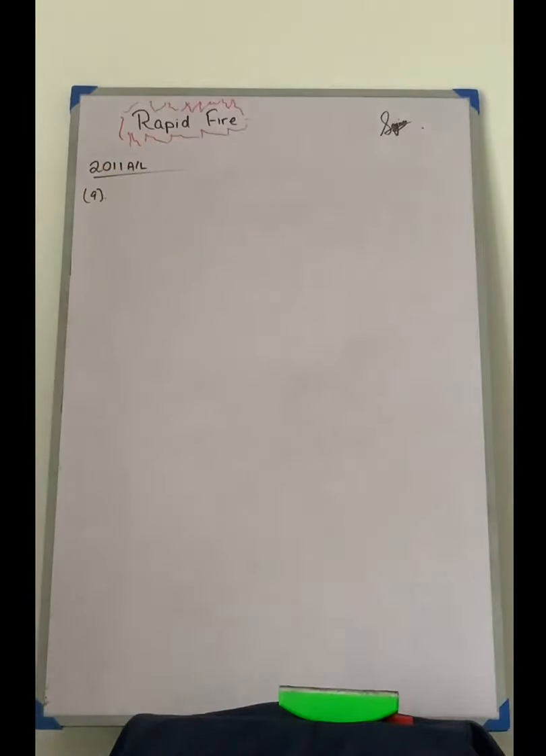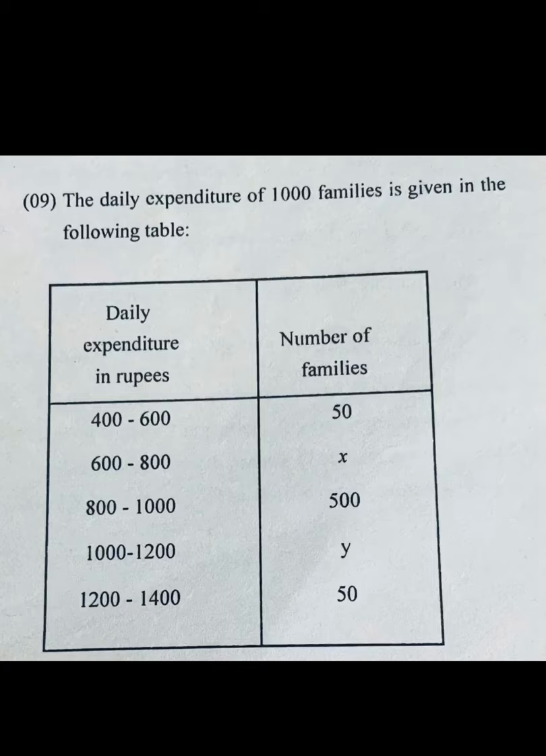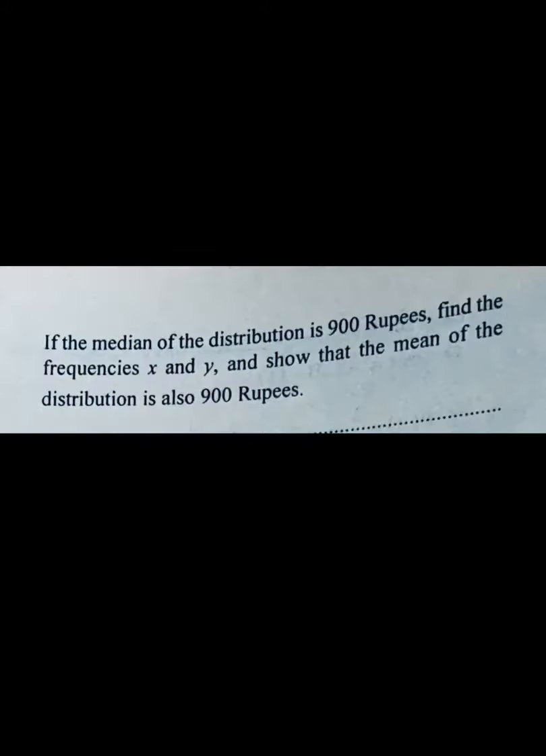So I'll read the question to you. Question number 9. The daily expenditure of 1000 families is given in the following table. If the median of the distribution is 900 rupees, find the frequencies x and y and show that the mean of the distribution is also 900 rupees.